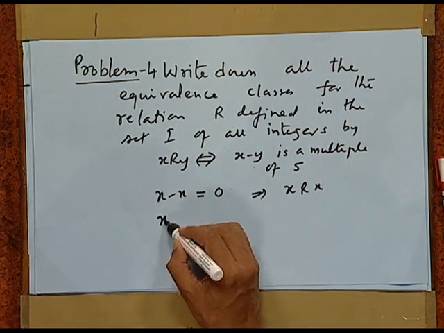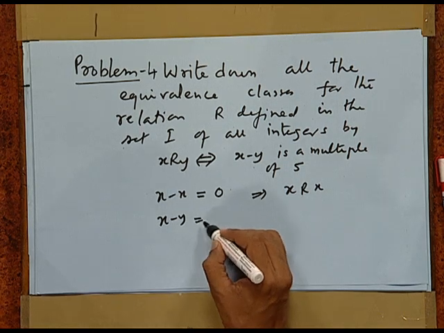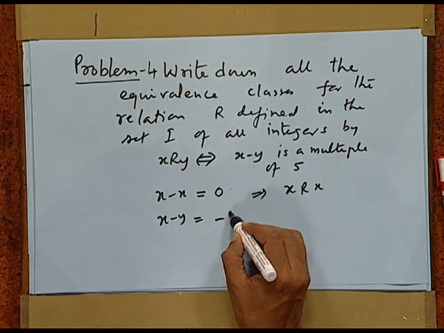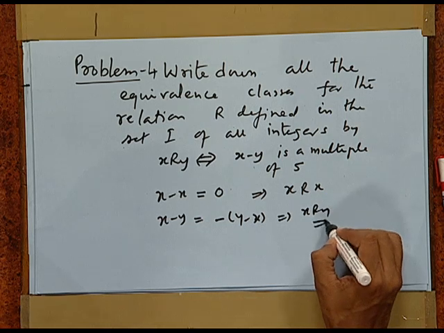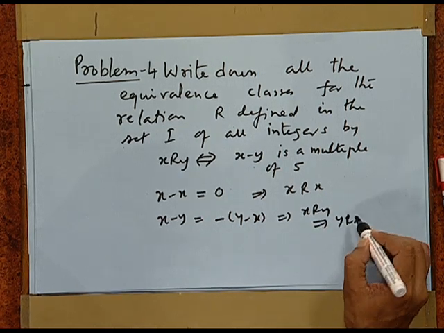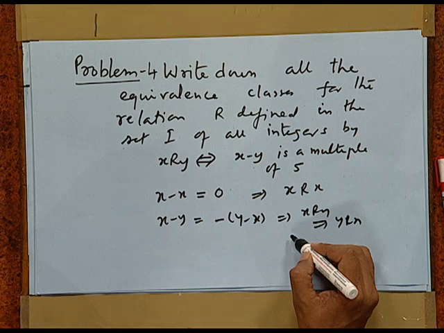Then x minus y is equal to minus (y minus x). So, whenever 5 divides x minus y, it will also divide y minus x. This implies x R y implies y R x. So, it is symmetric.